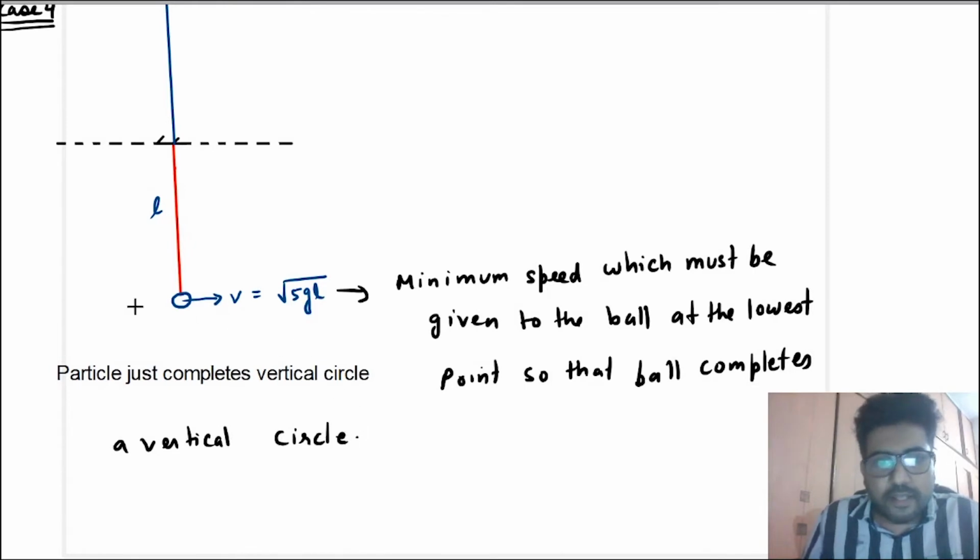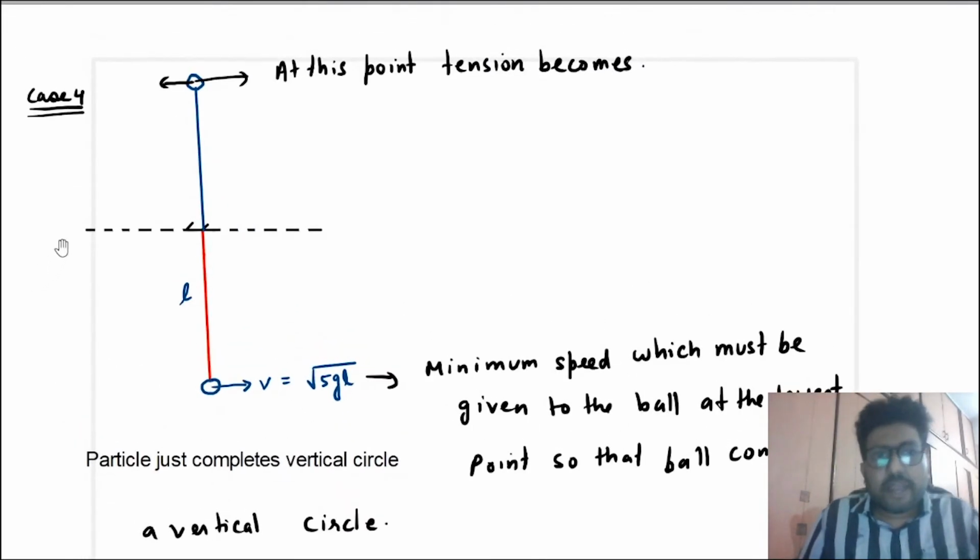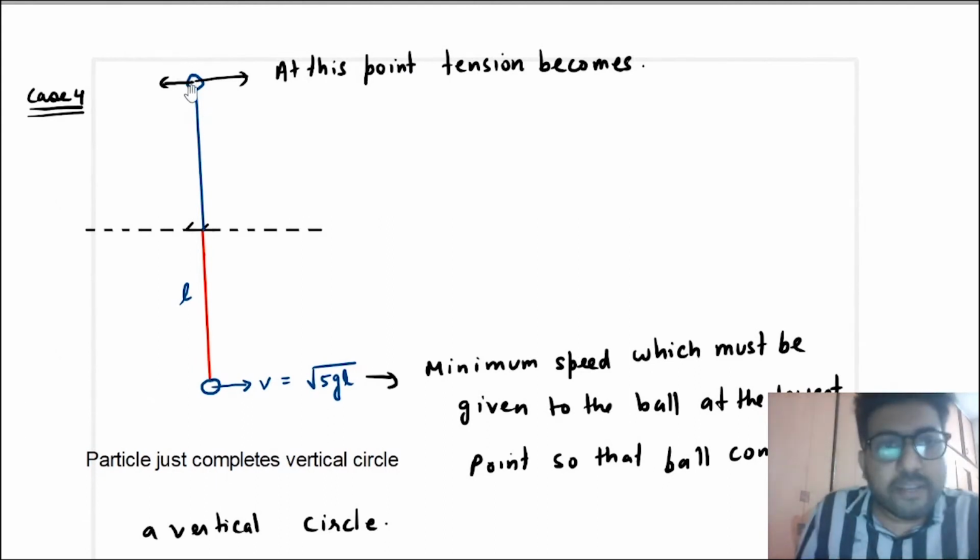Because when you give the speed root 5 GL, then the tension becomes zero at the topmost point.